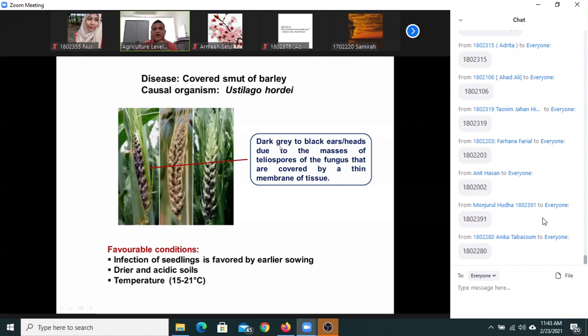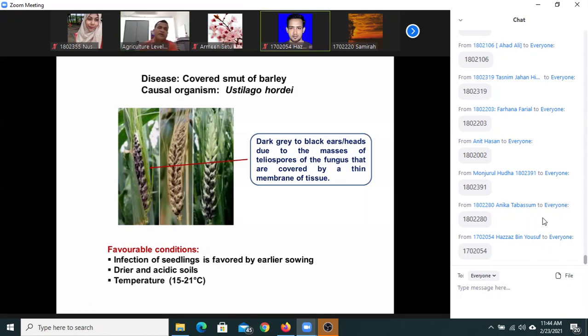Its structure is hard. You see dark gray to black ears or head due to the mass of the fungus that are covered by a thin membrane of tissues. But this membrane you cannot rupture. Even strong wind cannot break this membrane. In case of loose smut, the membrane is thin, silvery, but this membrane is stable. Also, although thin, it's stable, cannot break. Strong wind or rain. One of the important things.